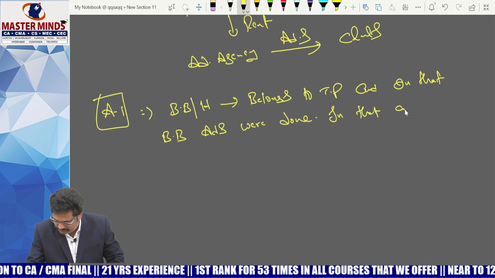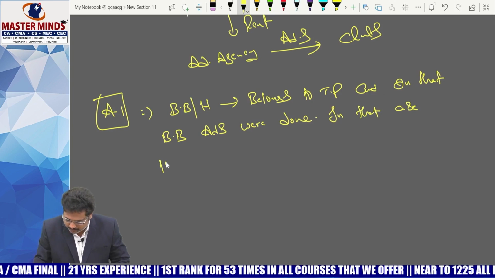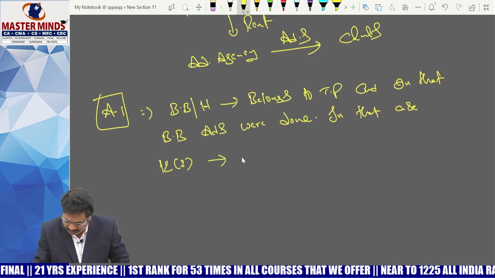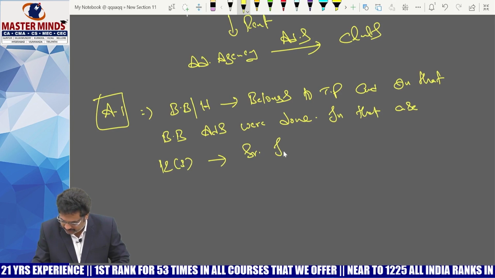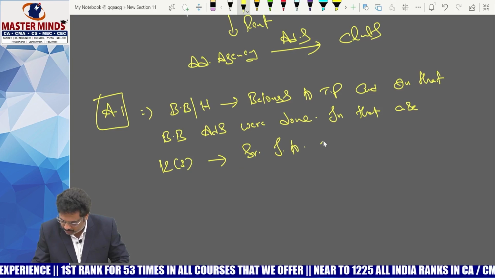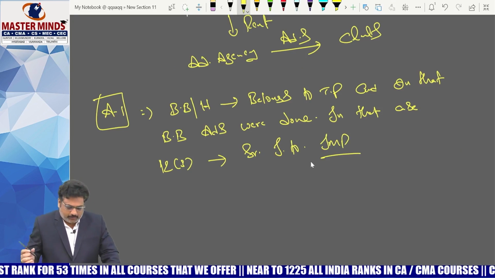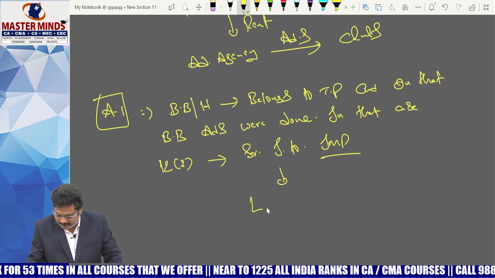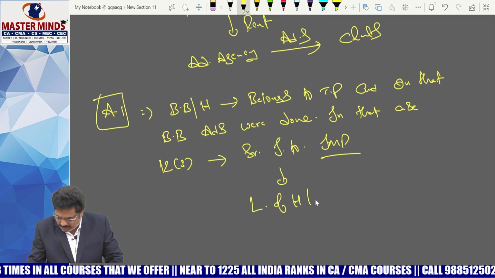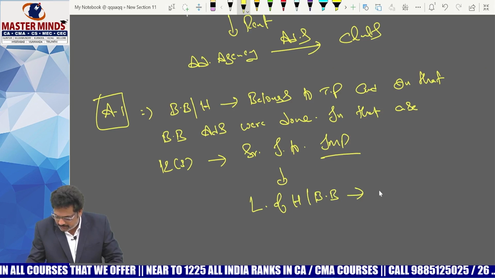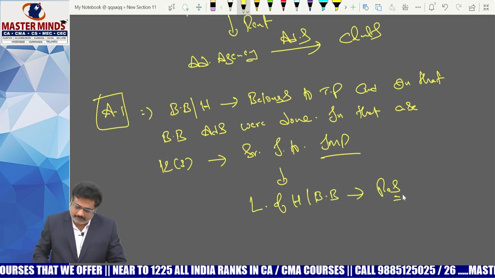In that case, section 12.3 will come into play, that is services in relation to immovable property. So, in that case, the location of the hoarding or billboard will be the place of supply.